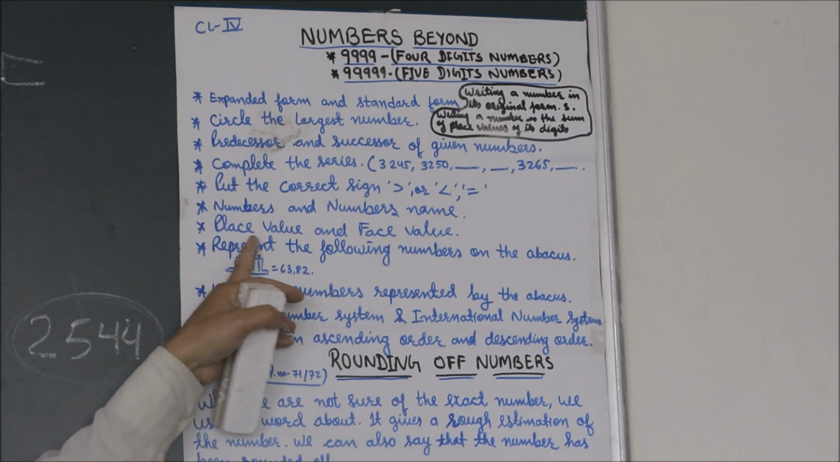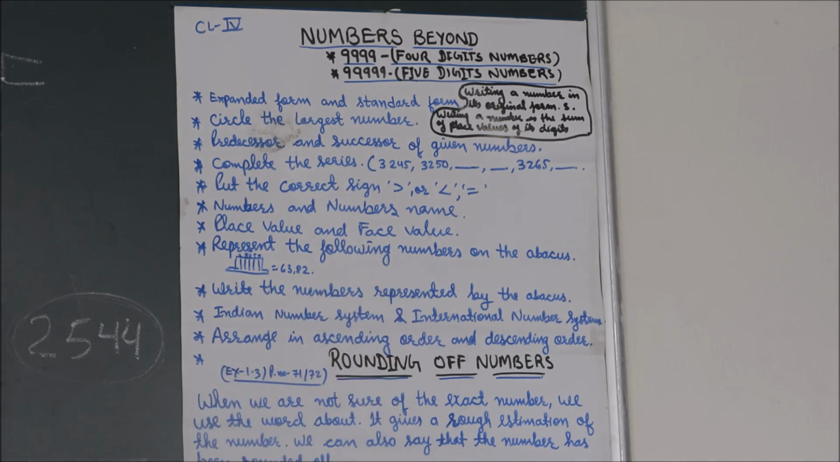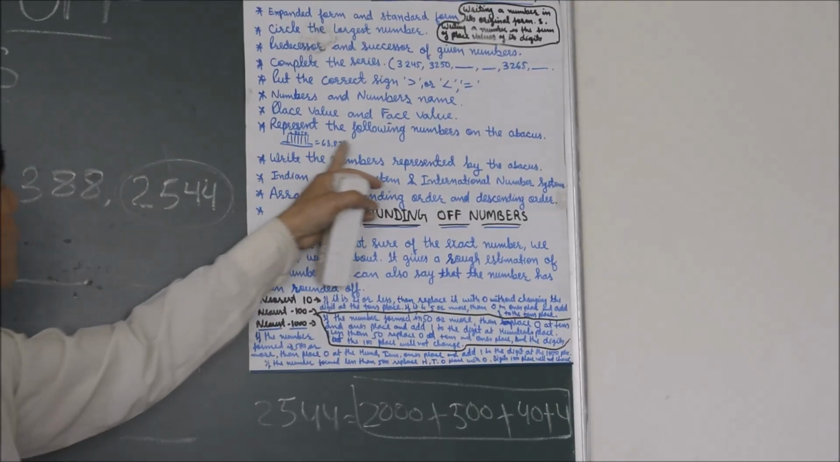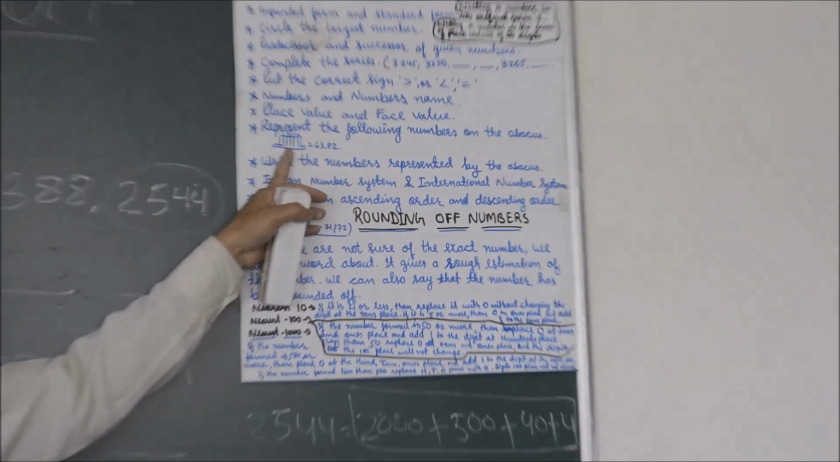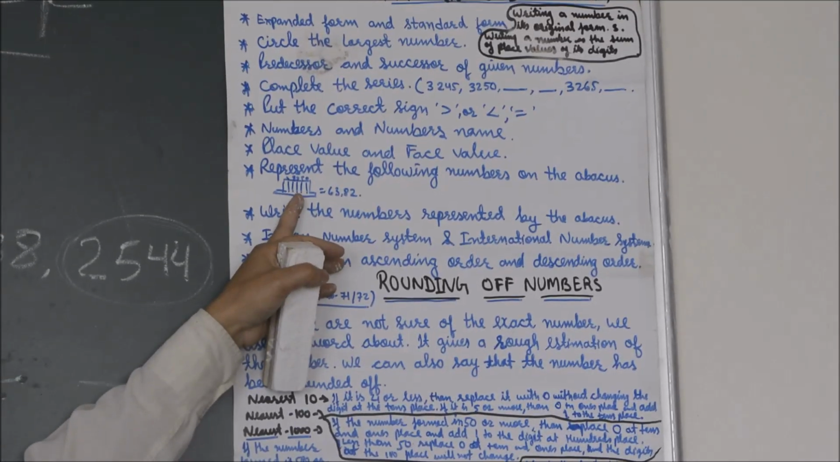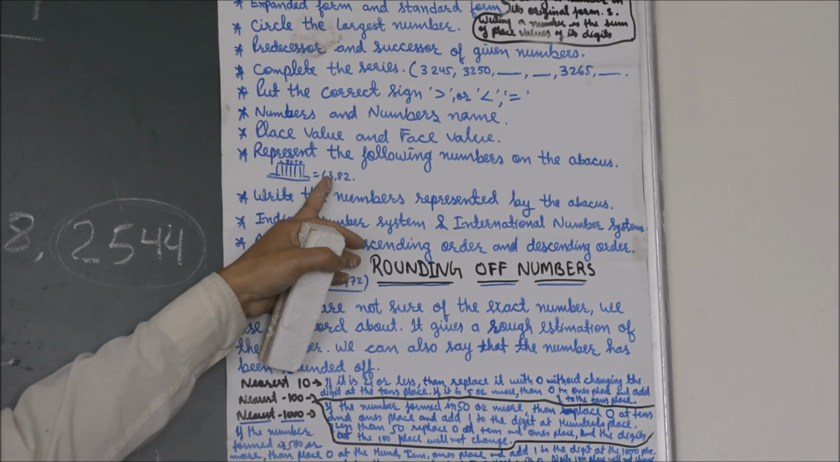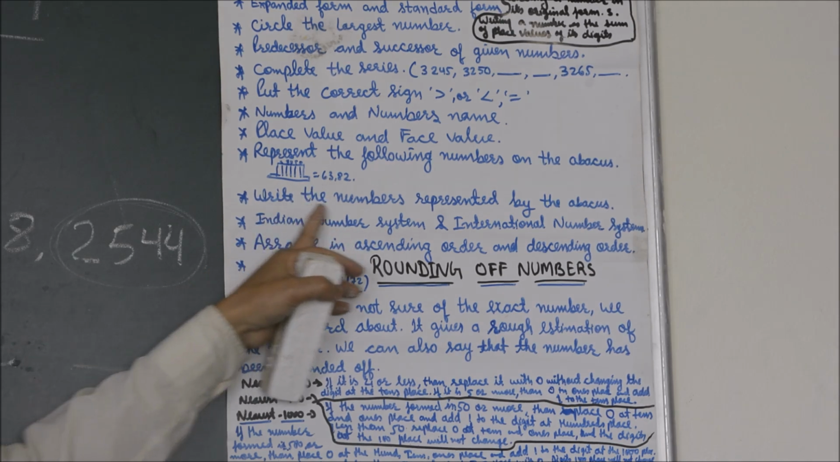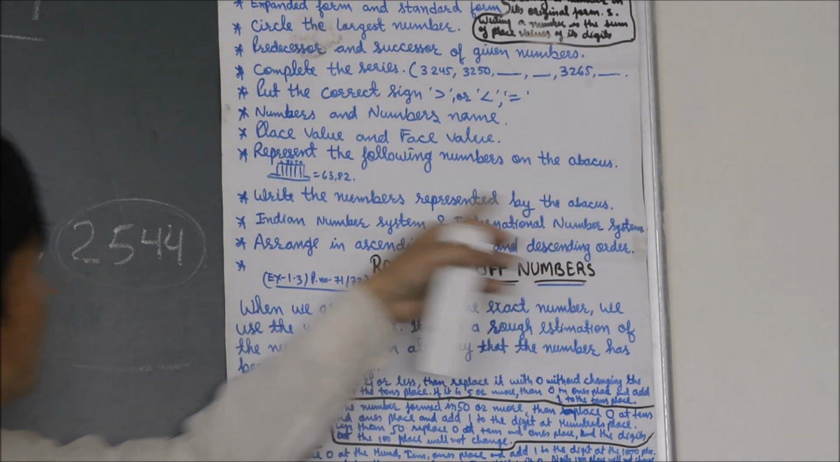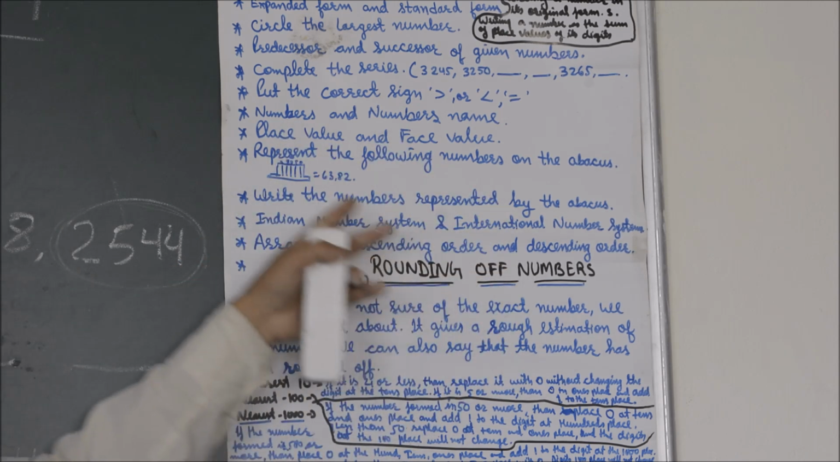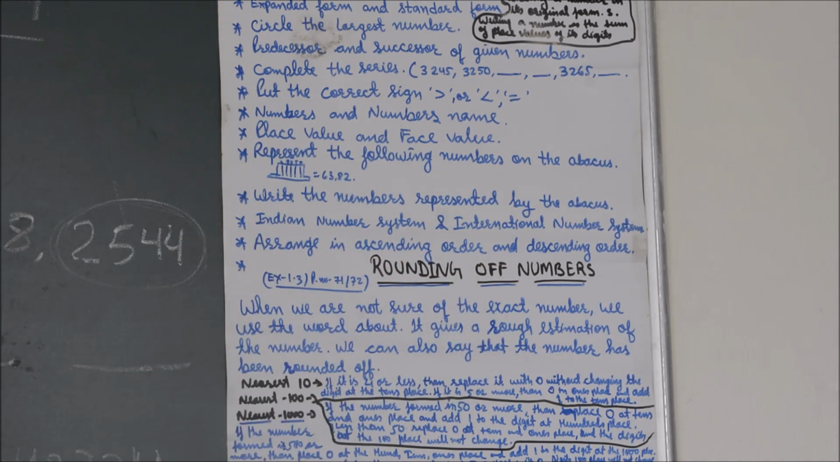After the place value and face value, what we have done here is place value. That means we have done this also. And represent the following numbers on the abacus. We have to fill up this abacus according to this number, and write the numbers represented by the abacus. So already we have done this, so you know all this.